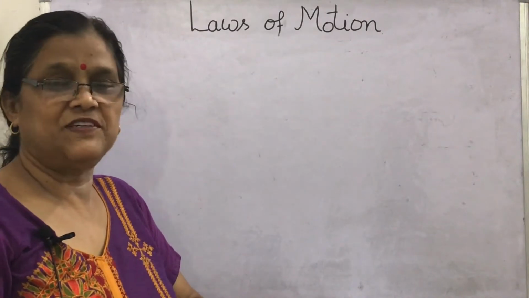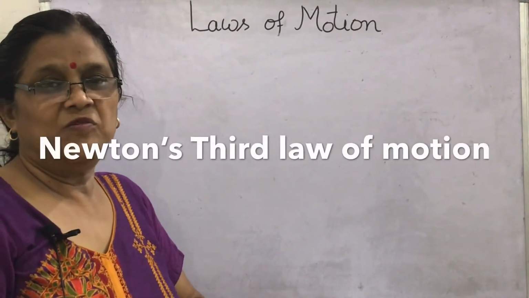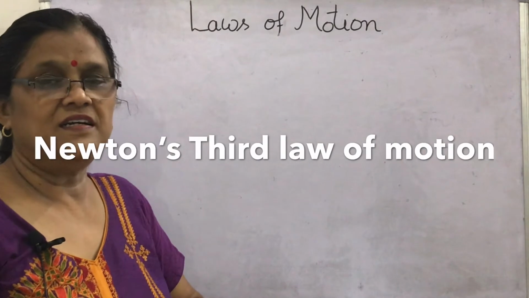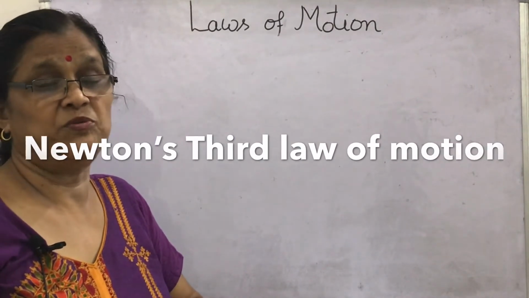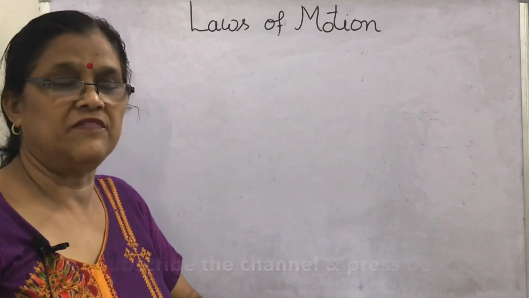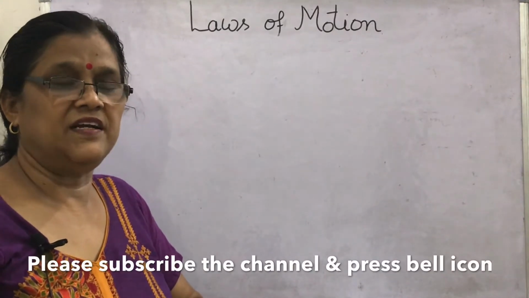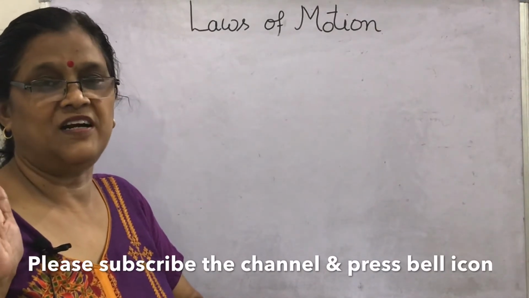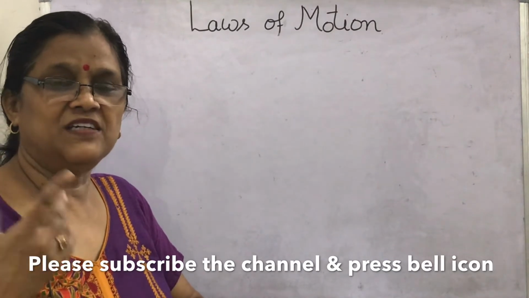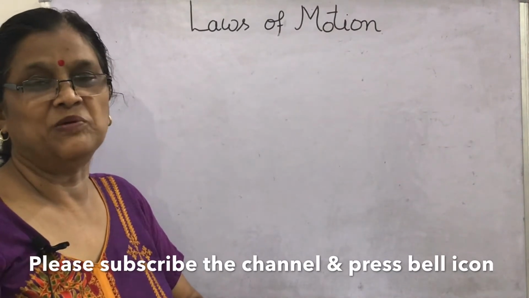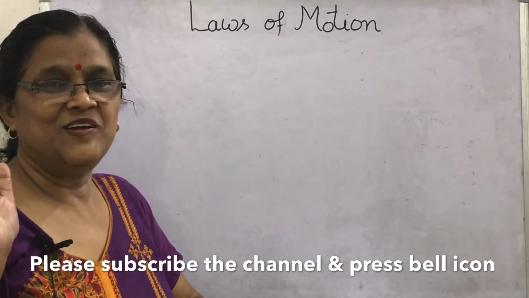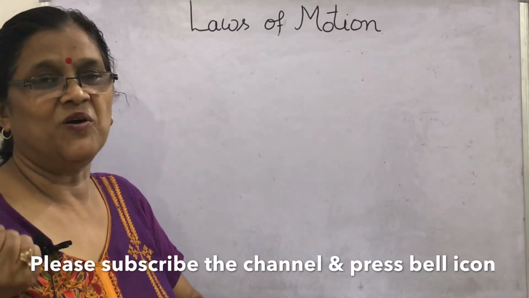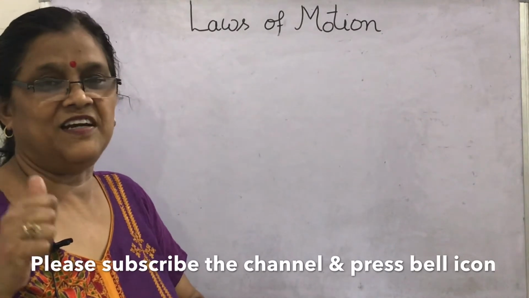In class 11th we are discussing Newton's laws of motion. We have discussed the first law and the second law. What is the third law? It is learned by every student because it seems to be quite easy. It's beautiful language. Everyone will raise a hand in the class if you ask, what is the third law? To every action there is always an equal and opposite reaction. This is learned by all the students. So this beautiful third law is the action-reaction law.